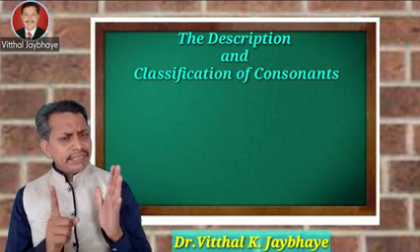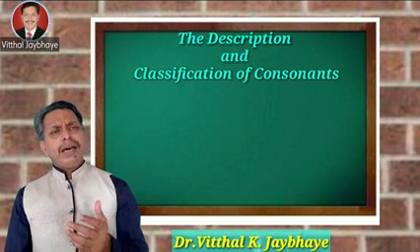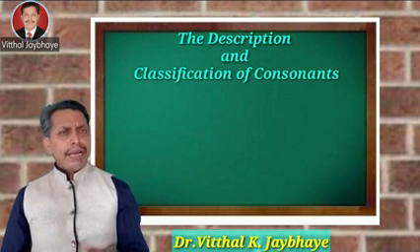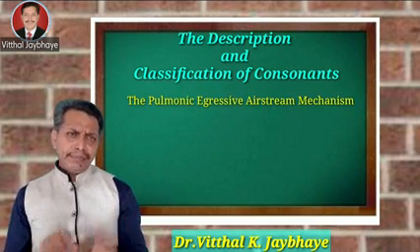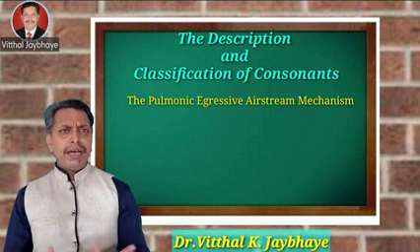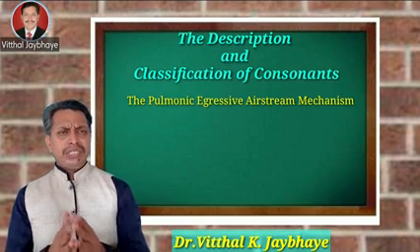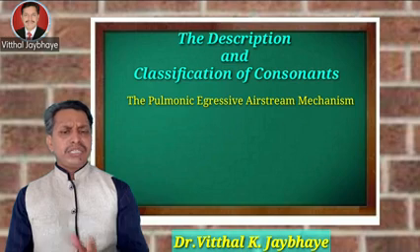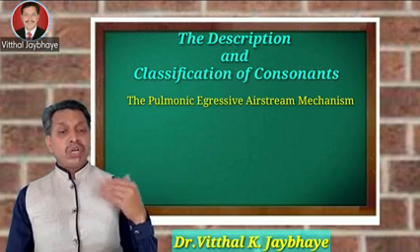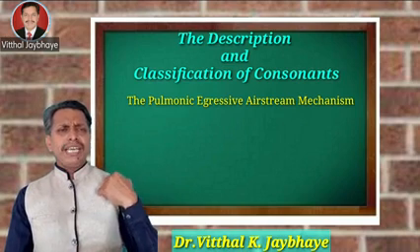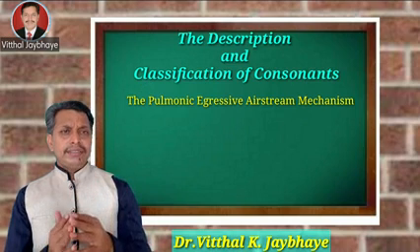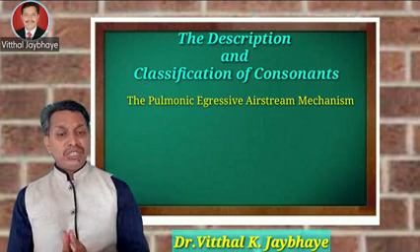But among these 6 parameters, for example, we are taking air from the lungs, which means we are using the pulmonic egressive airstream mechanism for all consonants. So this criterion is not applied for the description or distinguishing of the consonants. Second, whether the air is forced out or drawn inwards. Again, we force air out, which means this second criterion is also not applicable for the description or classification of consonants.